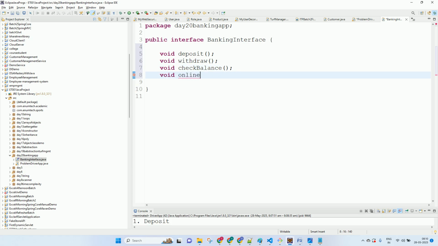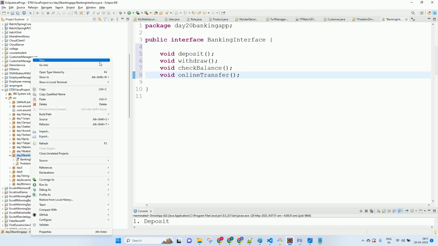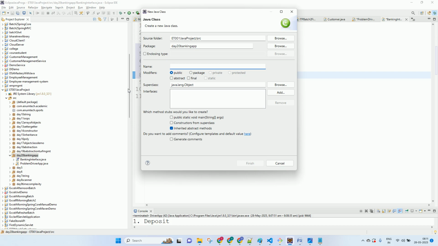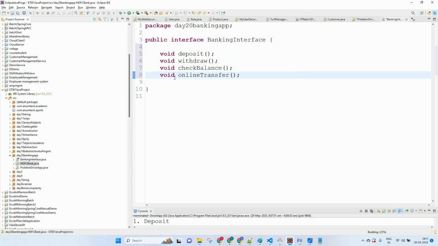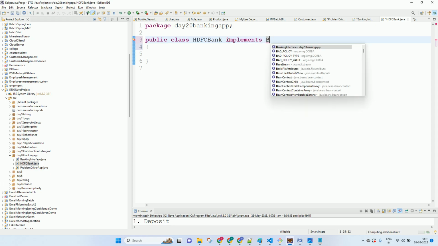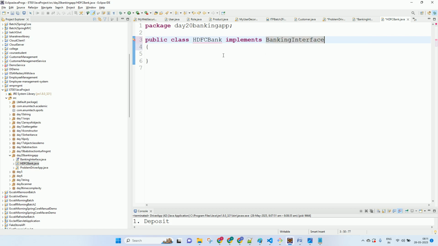Once we make an interface, then what do we have to do? Make a class which implements the interface. So let's say I make HDFC Bank. And what does HDFC Bank do? It implements the Banking interface. I need the Banking interface because I want to give it banking service.